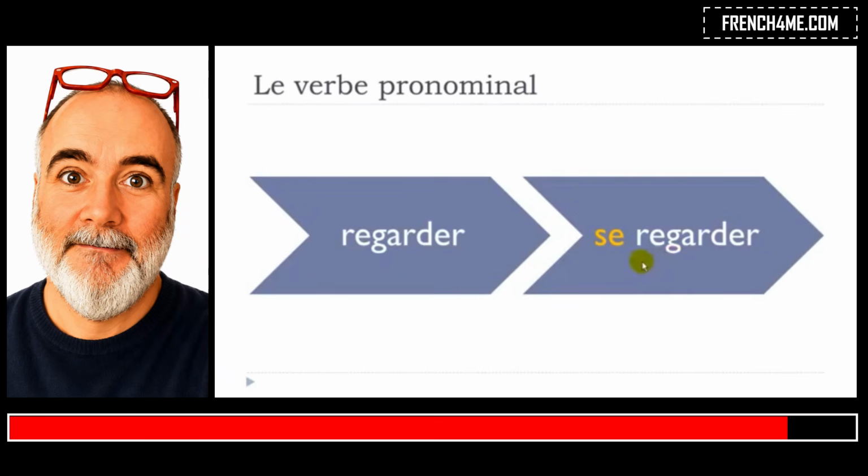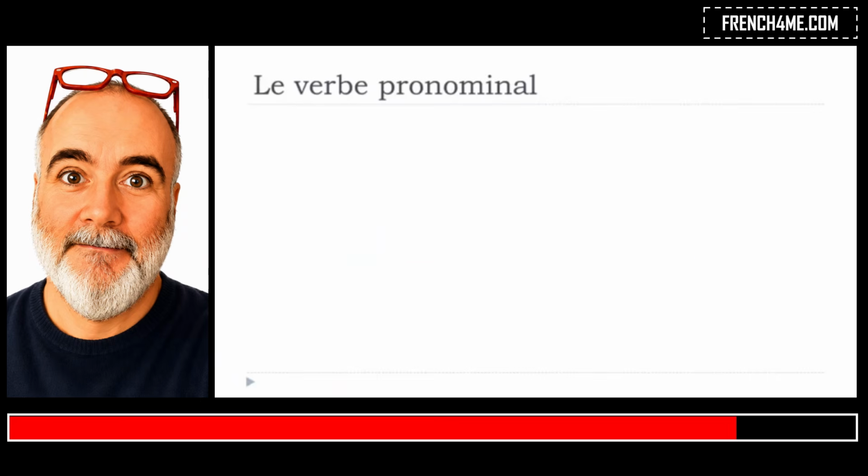So that's the important thing about this verbe pronominal. Le verbe pronominal will be constructed all the time with this se before the verb. Se regarder, okay? And this se will basically change the meaning of the verb, because regarder, to look, to watch, se regarder, to look at oneself, okay? So we'll take an example.